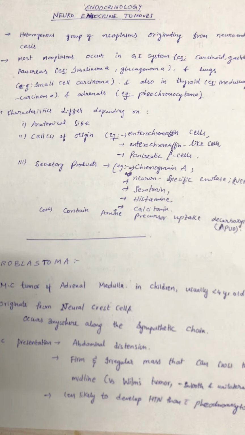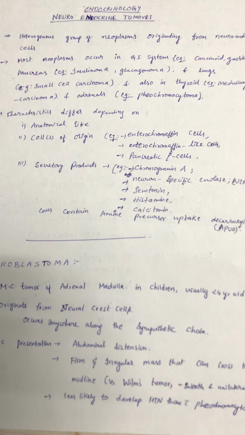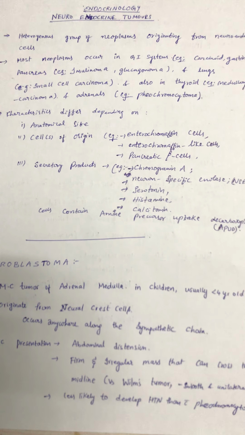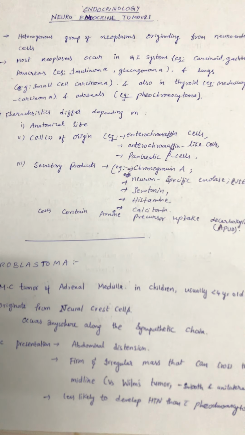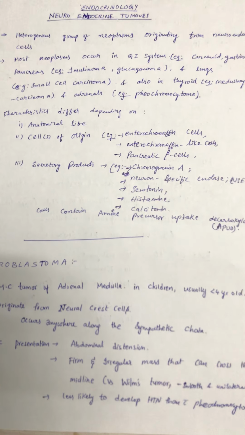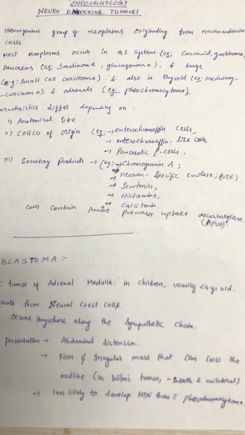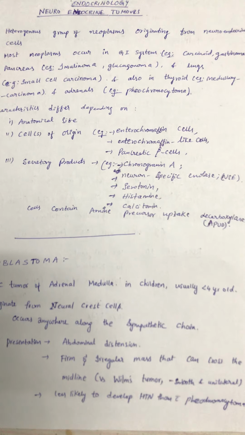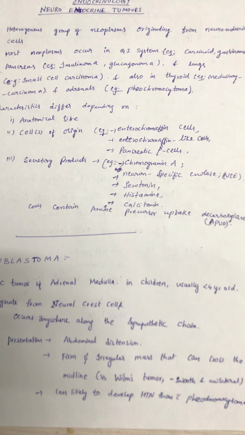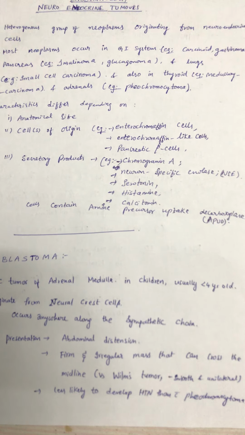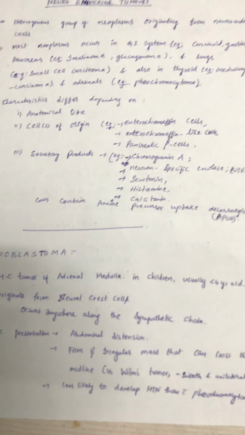So what are the characteristics? Characteristics differ depending on anatomical site, cells of origin, that is enterochromaffin cells, enterochromaffin-like cells, pancreatic beta cells, depending on secretory products like chromogranin A, neuron specific enolase NSE, serotonin, histamine, calcitonin. Its cells also contain amine precursor uptake decarboxylase.